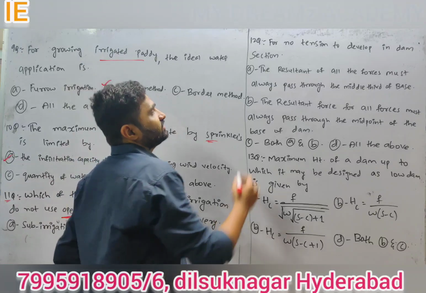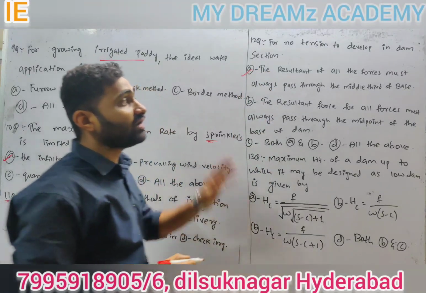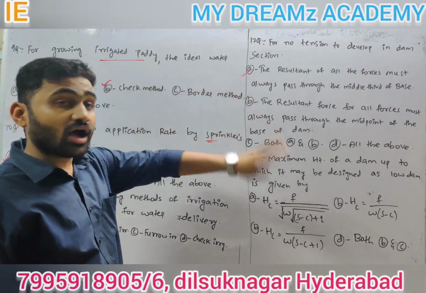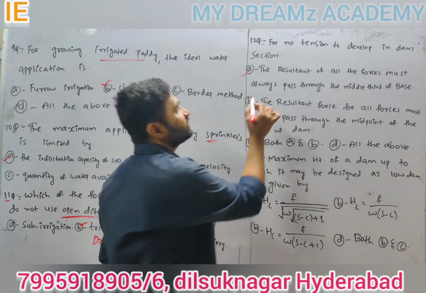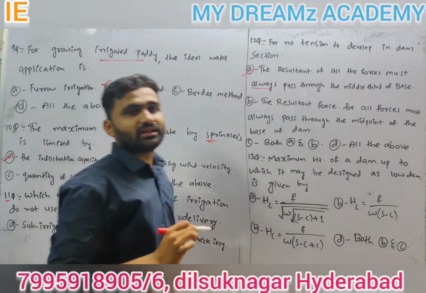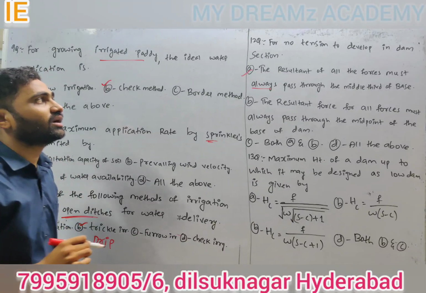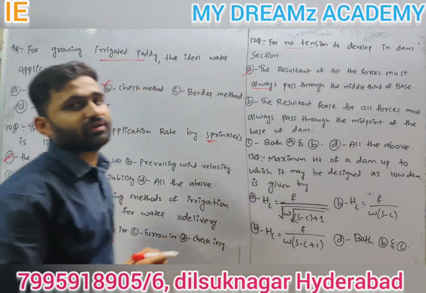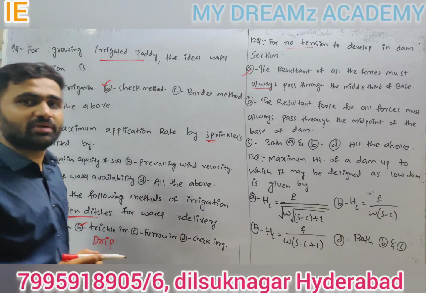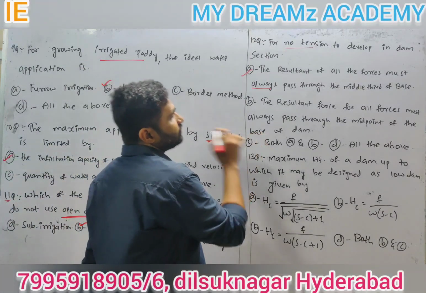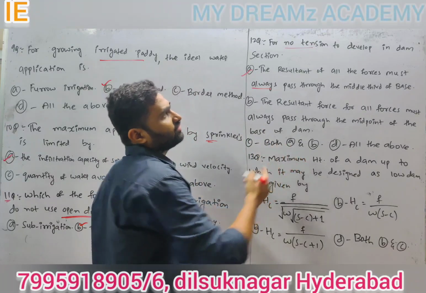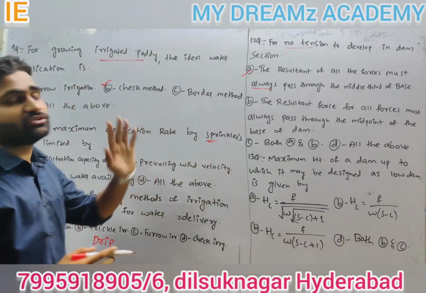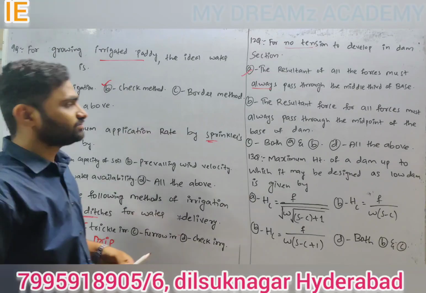So answer is the resultant of all forces must always pass through the middle third of base of dam section to avoid tension. Eccentricity should be less than B by 6. So don't get confused by both A and B. Whatever answer you know, that answer should be marked correctly.